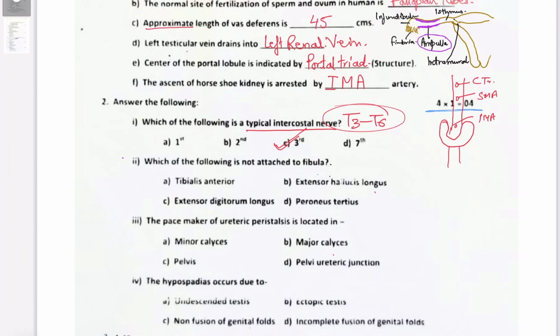Next question is, which of the following is not attached to fibula? Tibialis anterior, extensor hallucis longus, extensor digitorum longus, peroneus tertius. No doubts, all the four muscles here you're seeing, they are all the muscles of the front of leg, the extensor compartment of the leg. Out of these four, three muscles take origin from fibula and only one that takes origin from tibia.